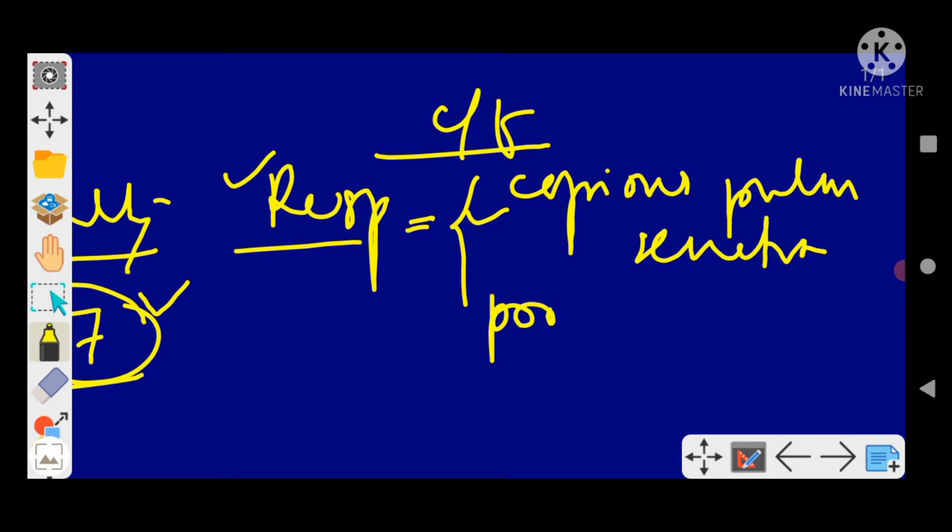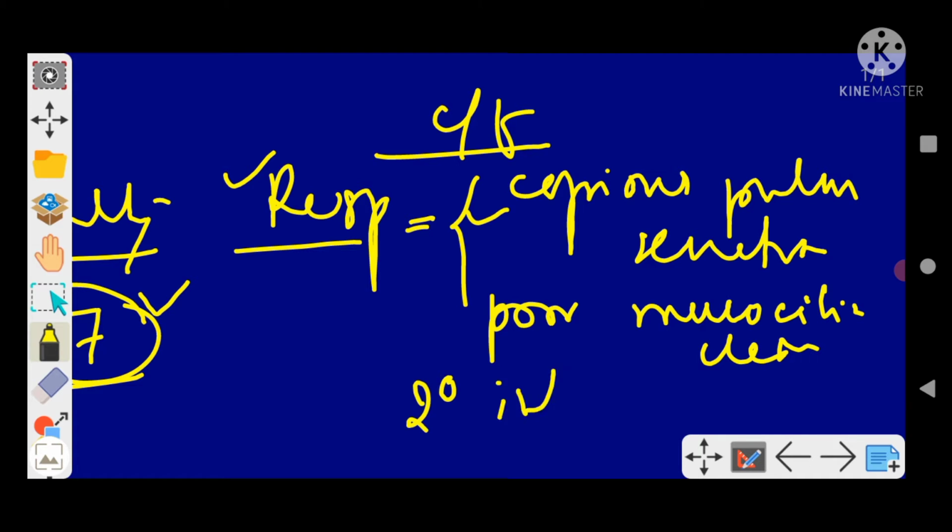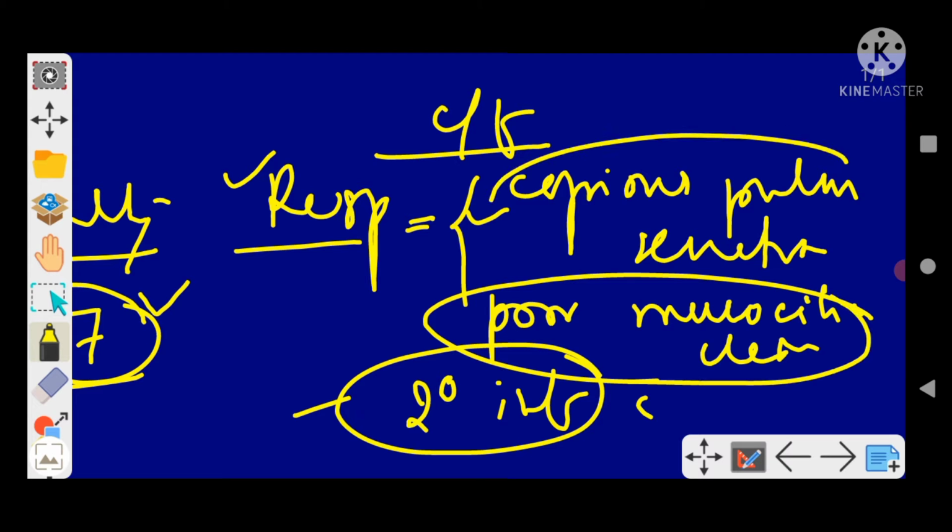There will be poor mucociliary clearance. Also, secondary infection with opportunistic organisms like Staphylococcus, mostly. So there will be secondary infection, poor mucociliary clearance, and copious secretions. All these are important points. I'm just mentioning the salient points.